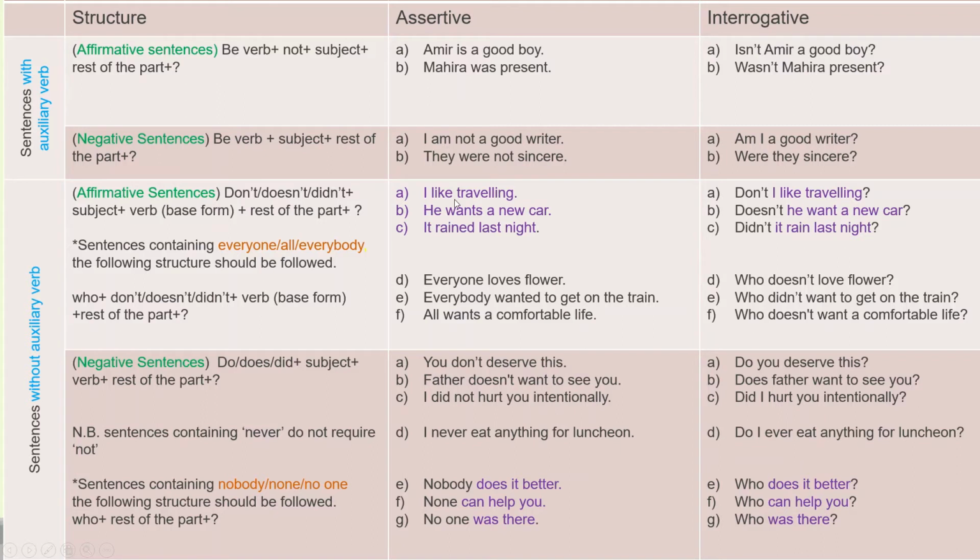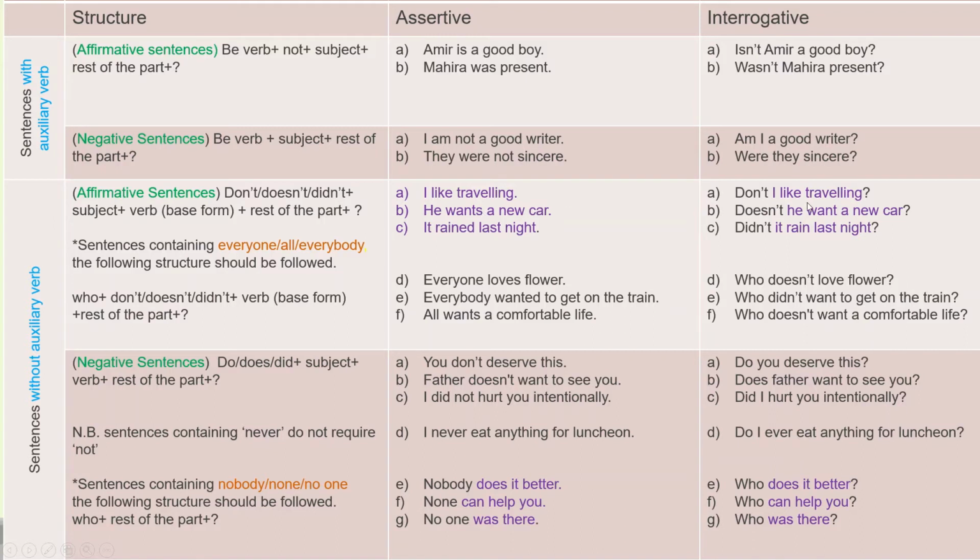Look, these sentences are written using purple color so that you can compare them. See, I like traveling, I like traveling. He wants a new car, he wants a new car. It rained last night and it rained. These are written using purple color. So what had happened, we just placed a helping verb, and of course negative form is also used.